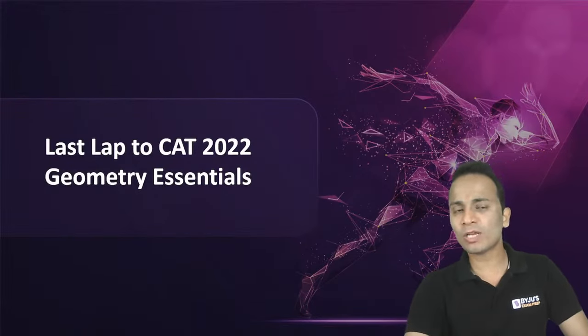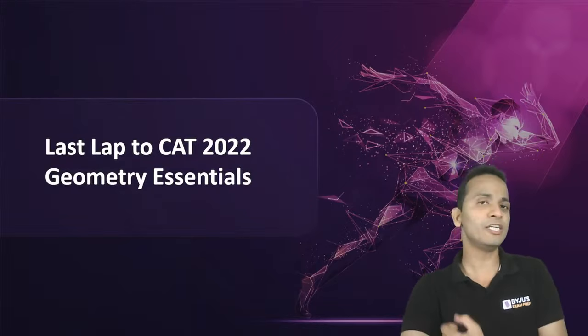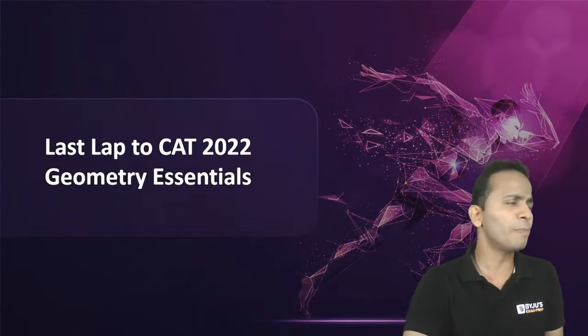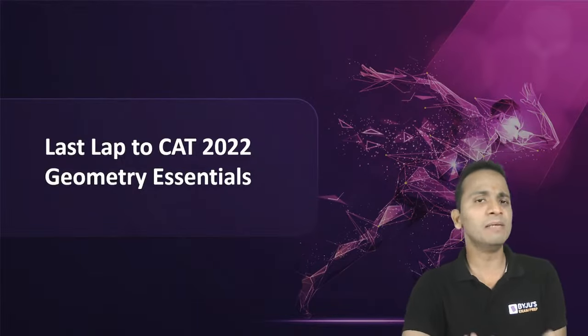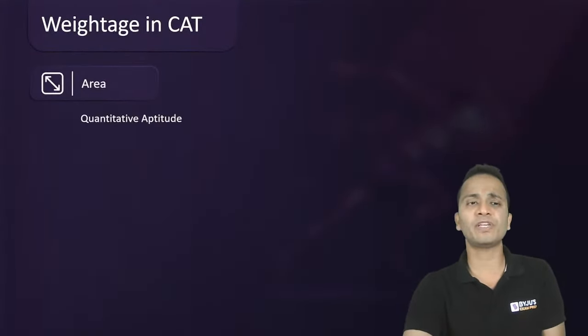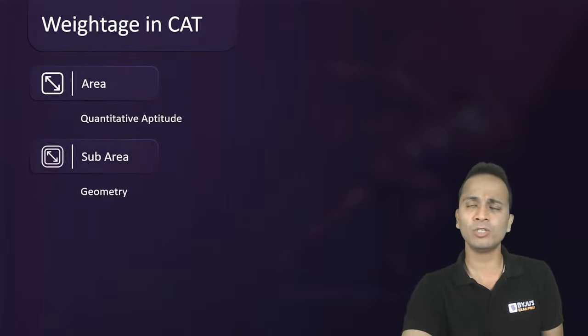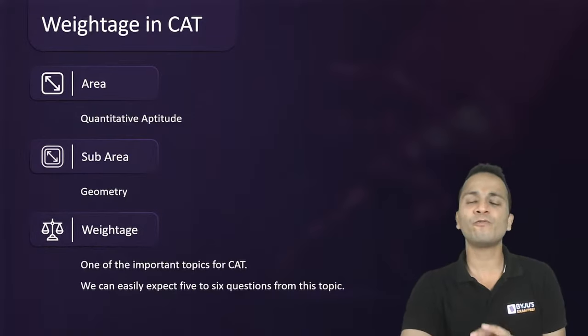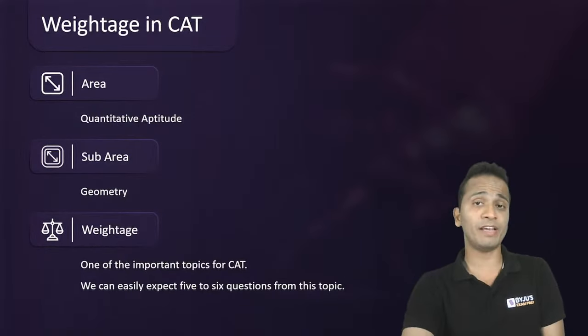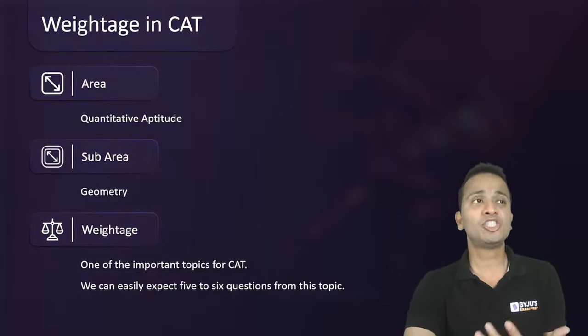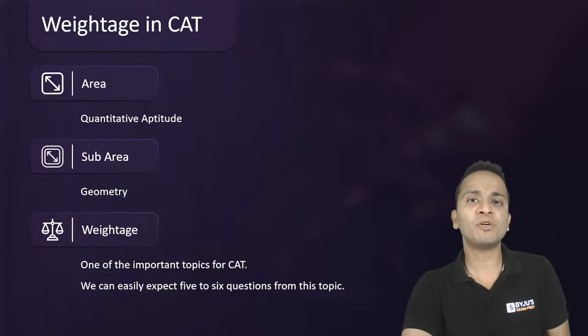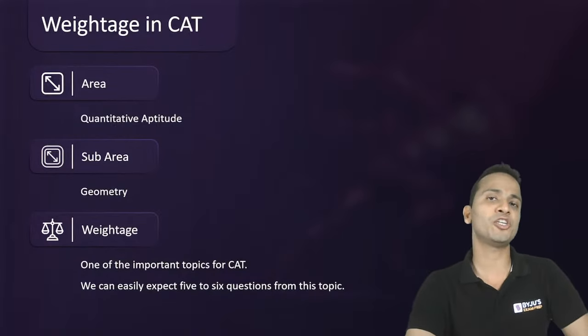Now let's have a look at some very important facts related to geometry, how this topic has behaved in the previous year papers of CAT, and what the importance of geometry is. The weightage in CAT of this area, which comes in quantitative aptitude, is such that you can easily find a minimum of 4 to 5 questions in your examination. Sometimes geometry has even crossed 25% of the weightage in the QA section of CAT.